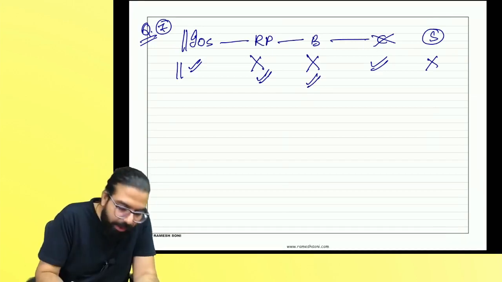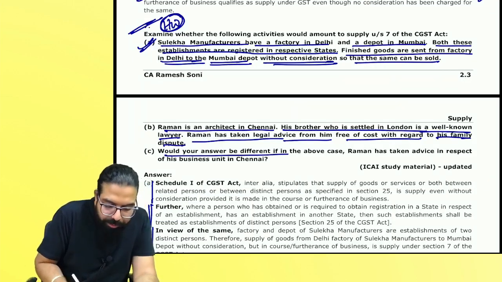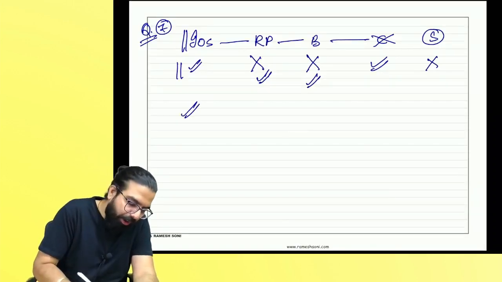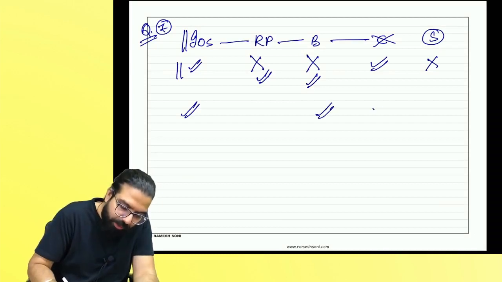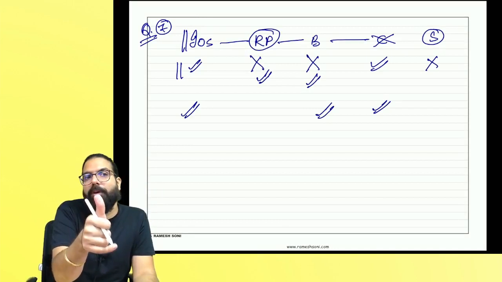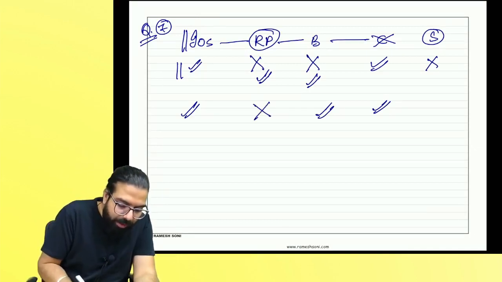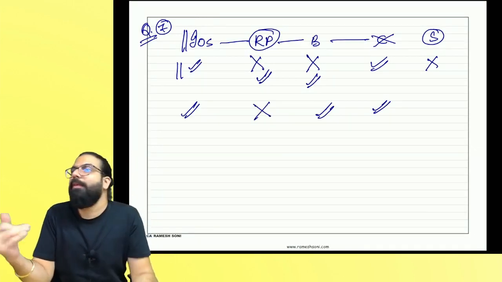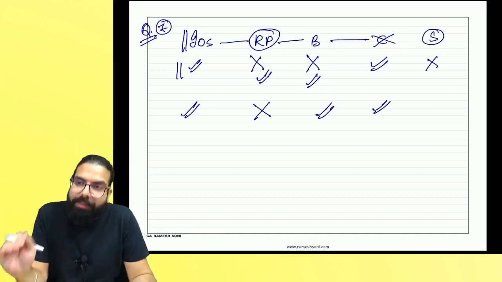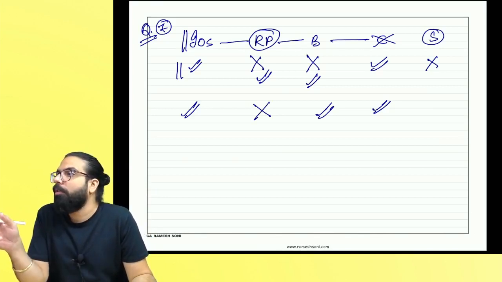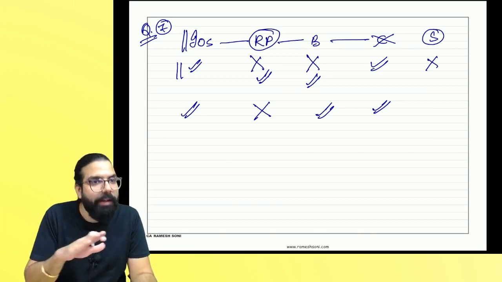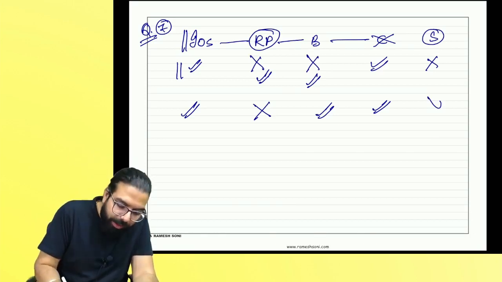and hence it will not be a supply. And the next one over here is, would your answer be different if in the above case, Raman has taken the advice in respect of business unit, importation of service, business unit without consideration. But what about related person? He is still not your related person because brother is independent. And hence, you have to say, in the given case, even if it was taken for business, still it will not be supply because it is not from a related person. Brother independent is not a related person and hence it will not be a supply.